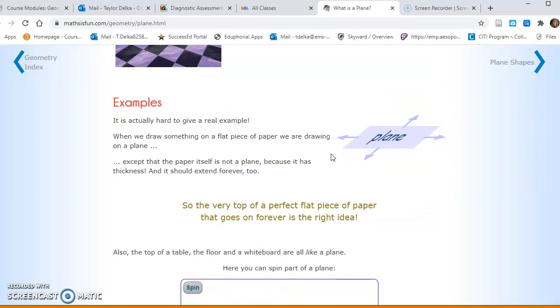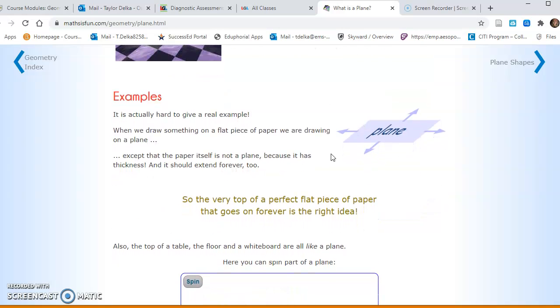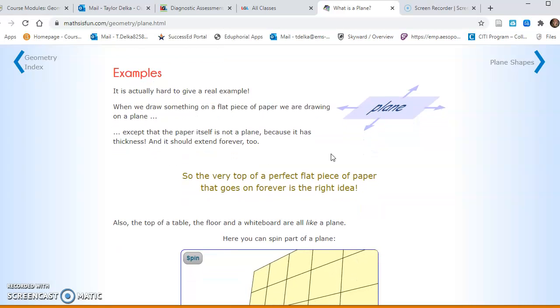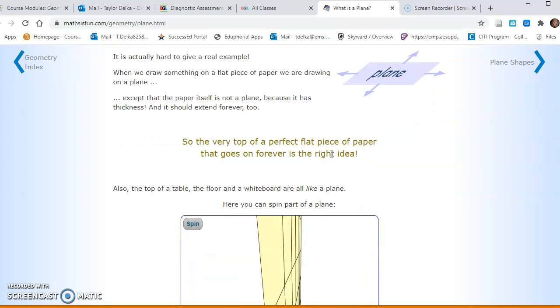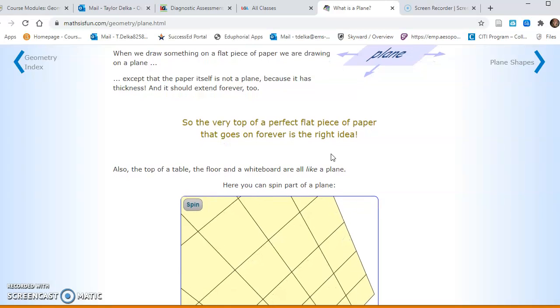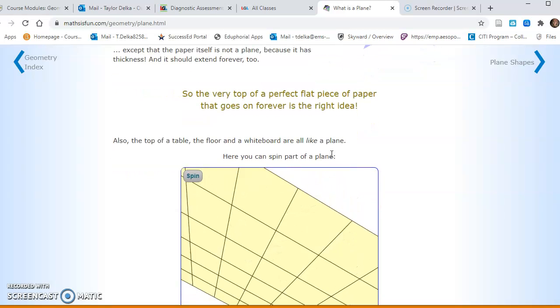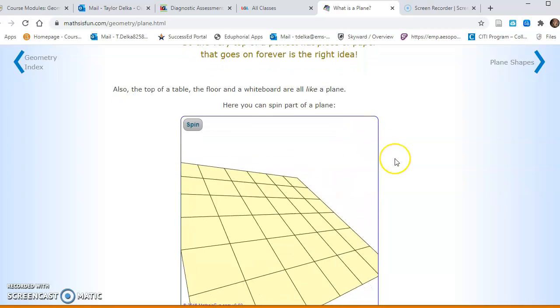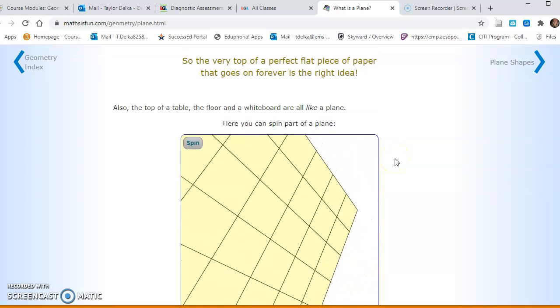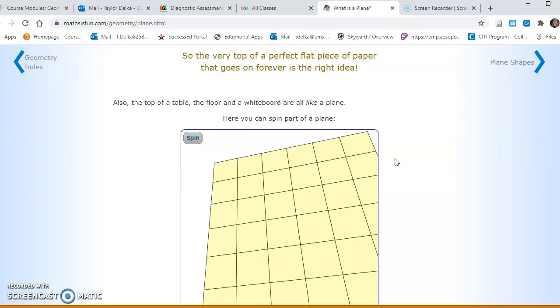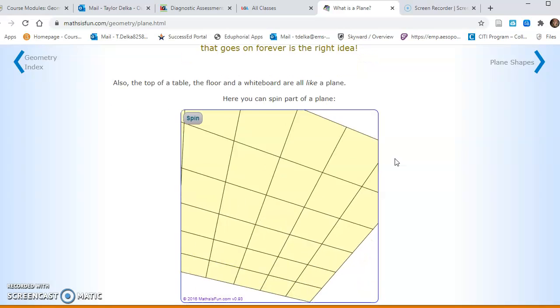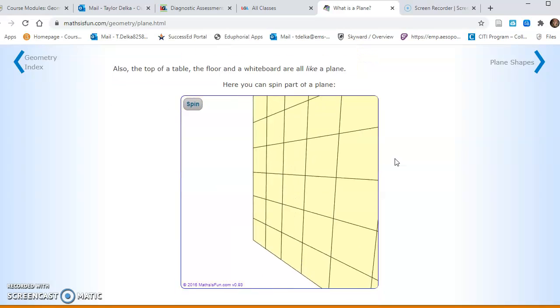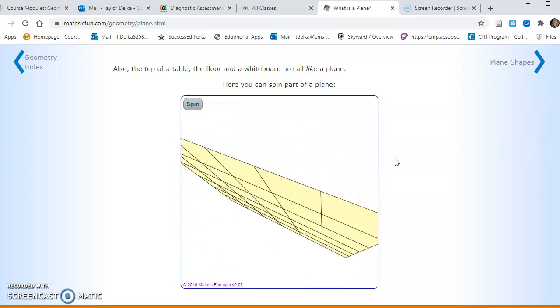So they give us an example. When we draw something on a flat piece of paper, we're drawing on a plane because a piece of paper is a plane. But it does have thickness to it, and paper also doesn't extend on forever, but a plane can. So the very top of a perfect flat piece of paper that goes on forever is actually a plane. Also, the top of a table, the floor, and a whiteboard are all like a plane.